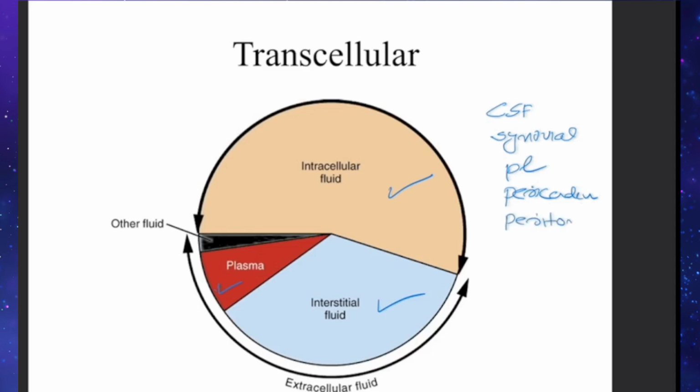They all contain small quantities of fluid. They don't change significantly, and that is why usually they are not discussed along with the body fluid compartments. They are called the transcellular. So there is a total body water, there is intracellular fluid, interstitial fluid, intravascular fluid, and the other fluids. The majority of the fluid is in the intracellular compartment, and only 5% of the body weight is the intravascular.